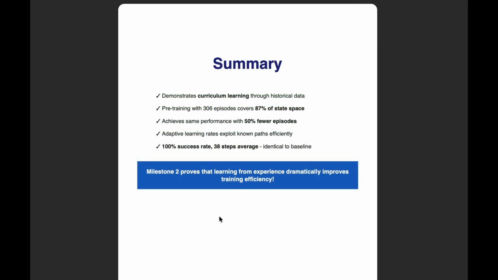To summarize, milestone 2 demonstrates curriculum learning through historical data. We pre-trained with 306 successful episodes covering 87% of the state space before the training even began. We achieved the same performance as milestone 1 with 50% fewer episodes, 500 instead of 1000. Our adaptive learning rates efficiently exploit known good paths while still exploring new areas. We ended up with a 100% success rate and 38 steps average, identical to the baseline.